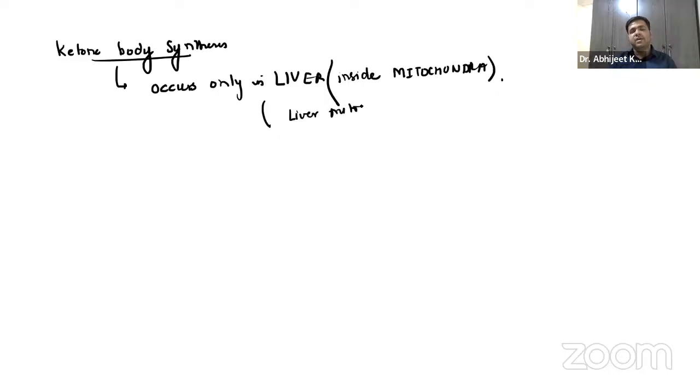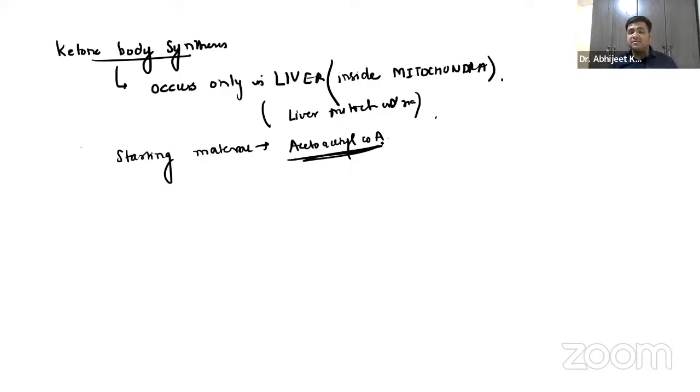Now, the starting material is acetoacetyl coenzyme A. If that option is not given, just mark acetyl coenzyme A.